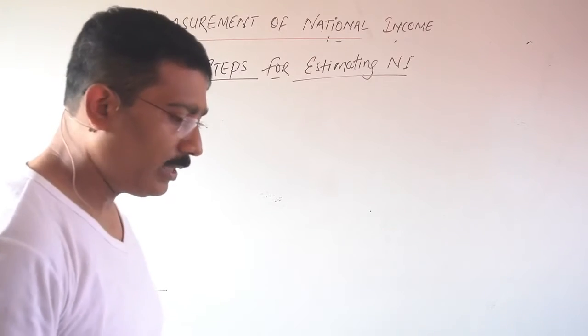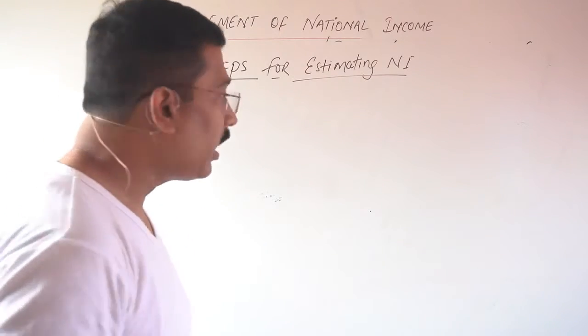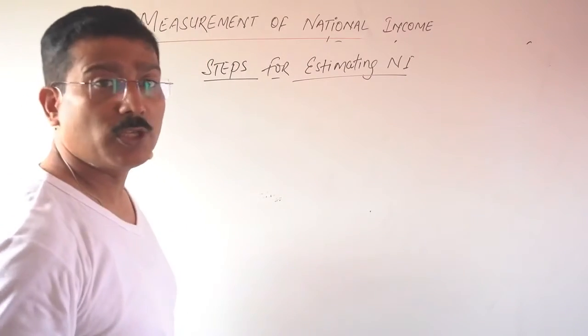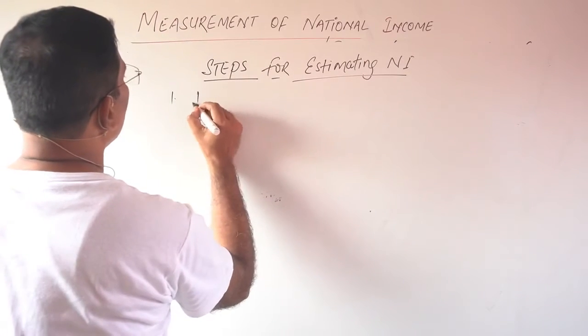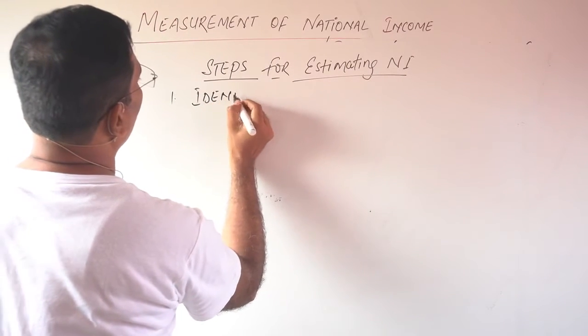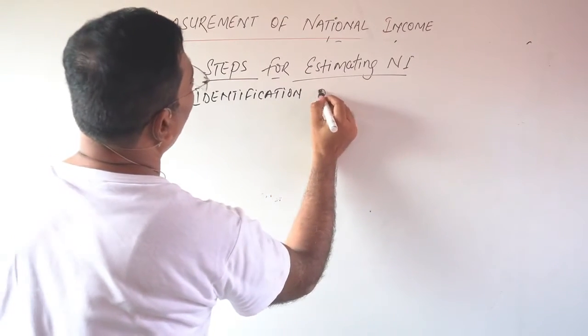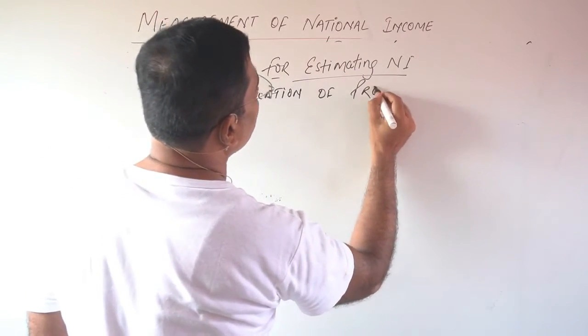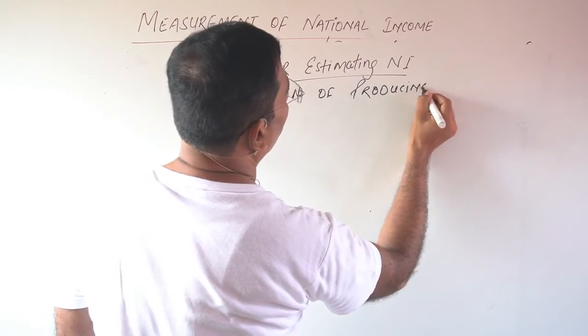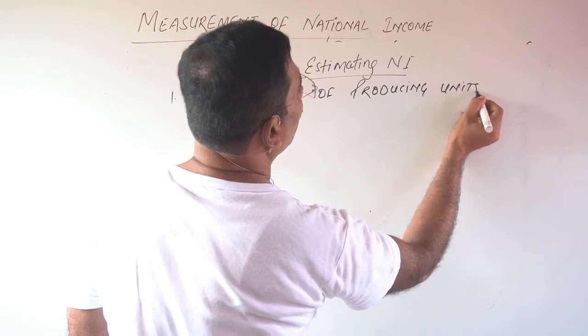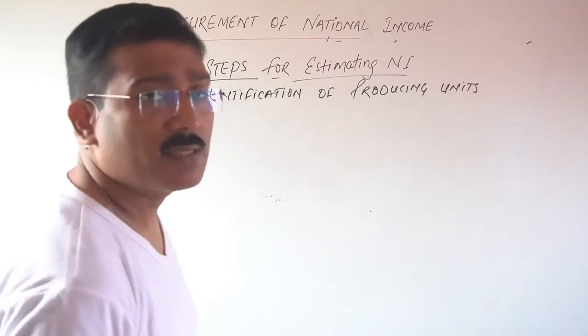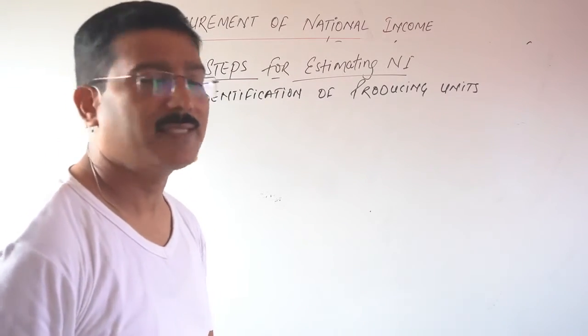The first thing is identification of producing units. The first step is identification. Identification of what? Of producing units. The total producing units are classified into three sectors.